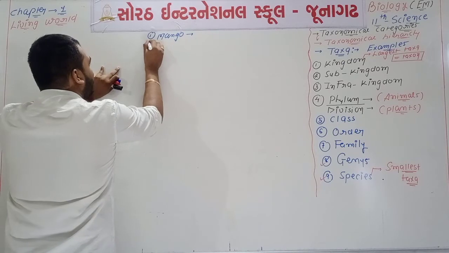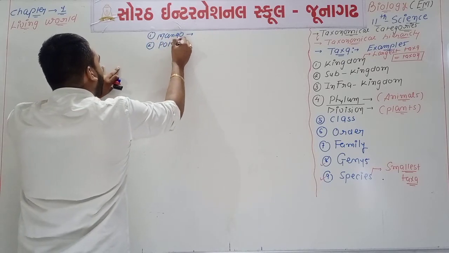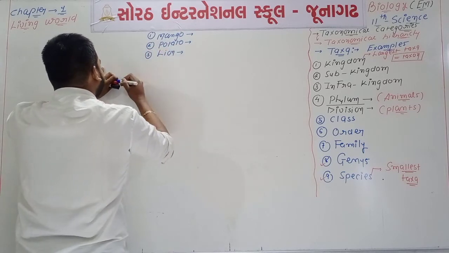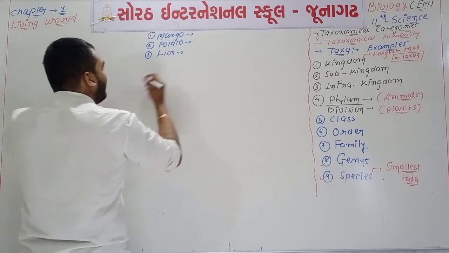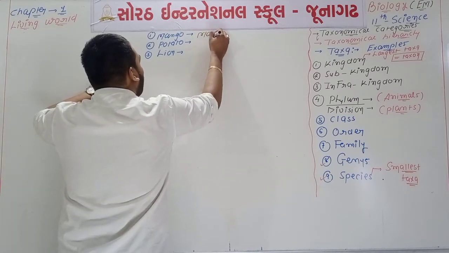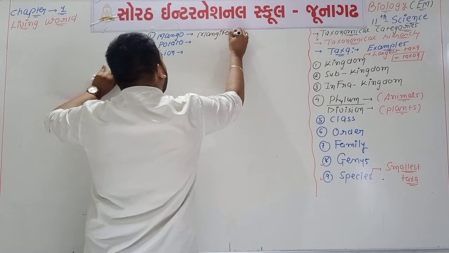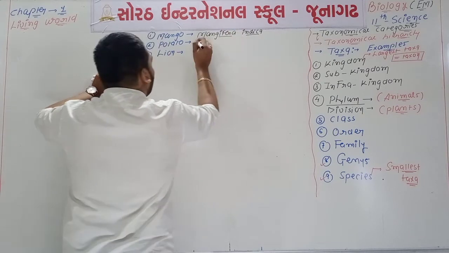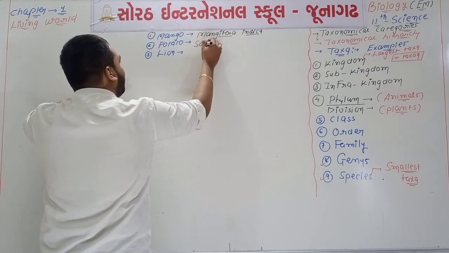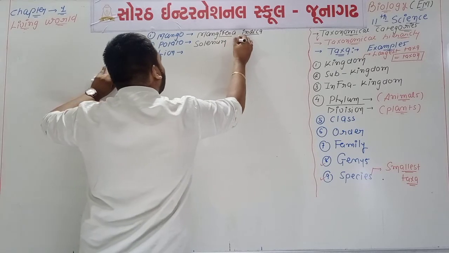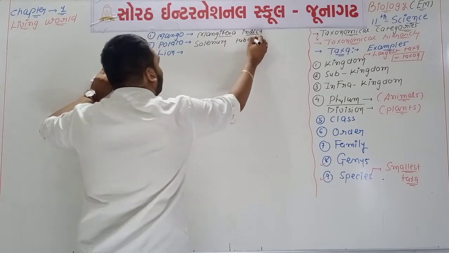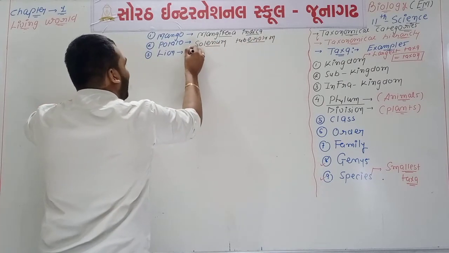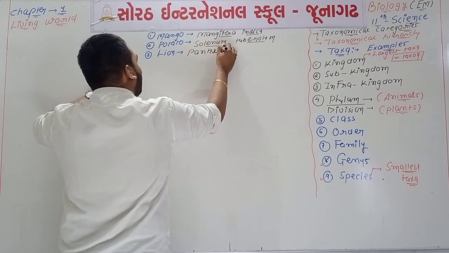What about the second organism? It is potato, and the third organism is lion. Okay, so the scientific name of mango is what? It is Mangifera indica. Okay, what about the potato? We can say Solanum tuberosum. What about the lion? Panthera leo. Okay, Panthera leo.